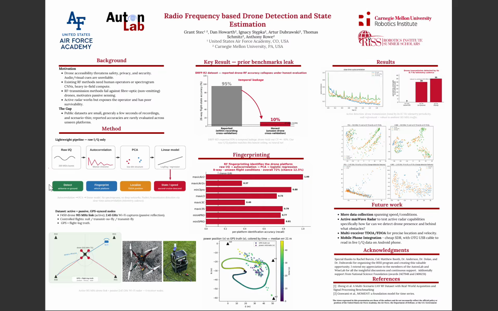So we still took a machine learning approach, but in this case we used autocorrelation, basically looking at possible periodic instances of the channel state information embedded within these drones, and it proved successful in fingerprinting and even some other endeavors, but we'll get into that. And then reducing that dimensionality and possibly trying to fit a linear model or a nonlinear model across that lower dimensional representation space. And this can provide possible classification of state, speeds, localization, and fingerprinting, and even detection.